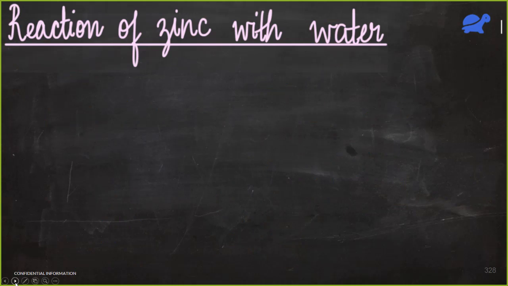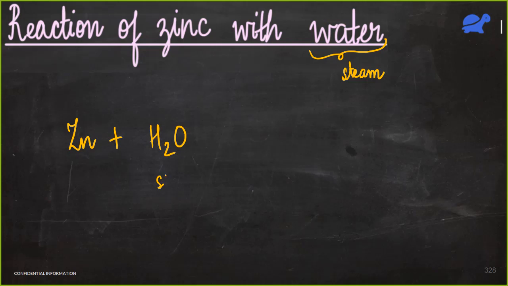Let's move forward now. Reaction of zinc with water. So zinc, yeah, Soumya, that's a nice trick. If it's a known name, it's soluble. Otherwise, it's insoluble. So zinc again, we saw that it reacts only with steam. It doesn't react with hot or cold water. So let's write the reaction. We have zinc. It's reacting with water in the form of steam.